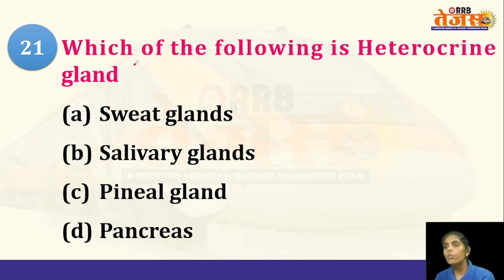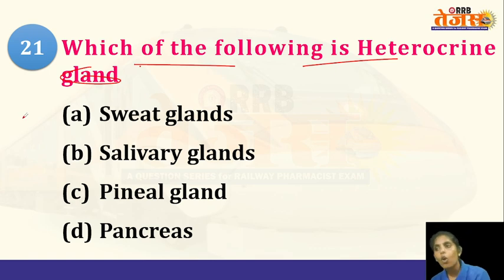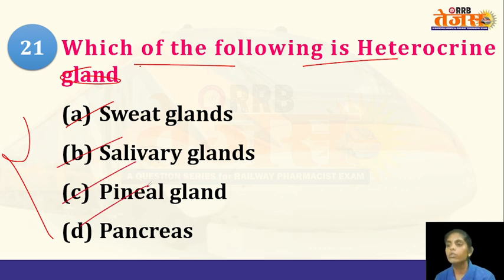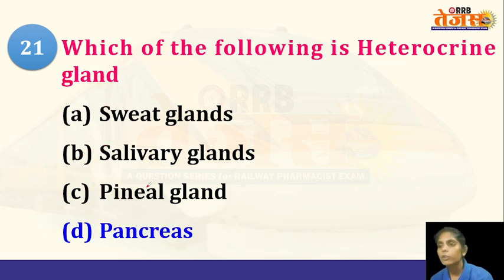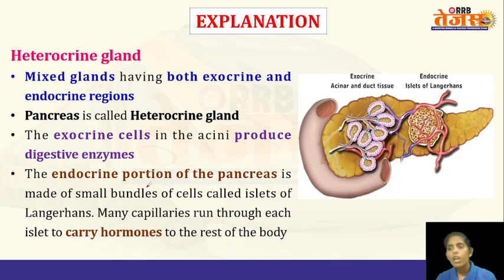And next question, which of the following is a heterocrine gland? So heterocrine gland, it is a gland which can perform both exocrine functions and endocrine functions. And among these, which is known as a heterocrine gland? Sweat glands, salivary glands, pineal glands, and pancreas. So the answer is pancreas. Pancreas, they can perform both exocrine function and endocrine function. So that is why it is a heterocrine gland.